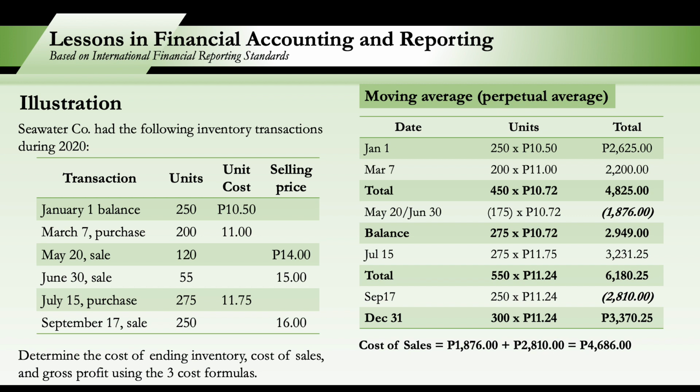So our cost of sales for the year, 1,876 plus 2,810, 4,686. And then for gross profit, so same formula, sales of 6,505 less cost of sales of 4,686, our gross profit is 1,819.